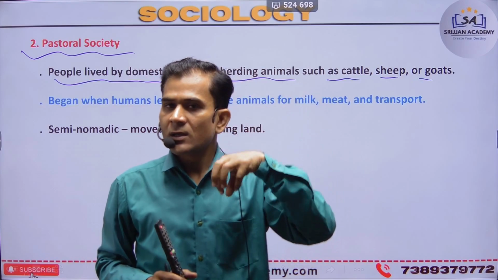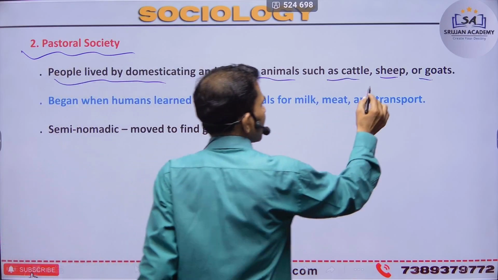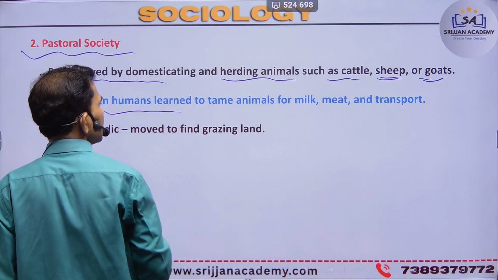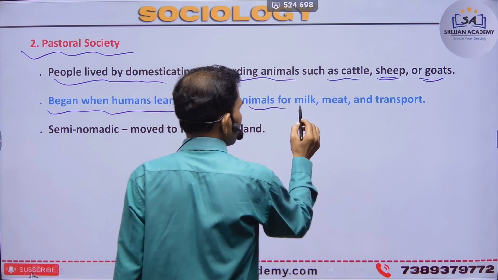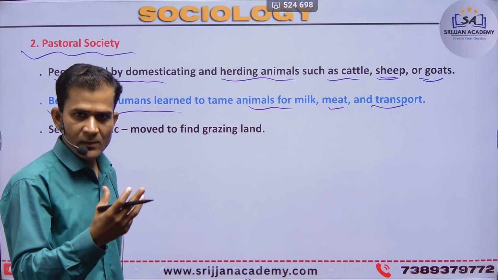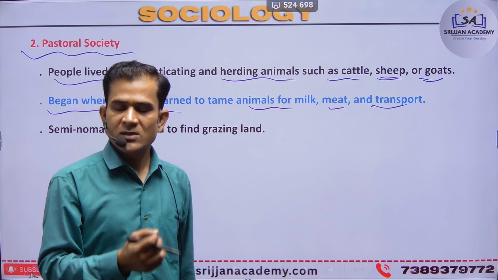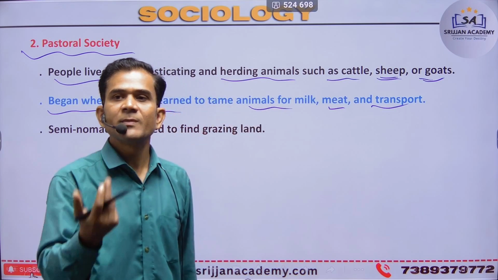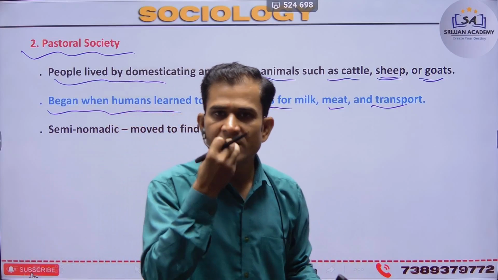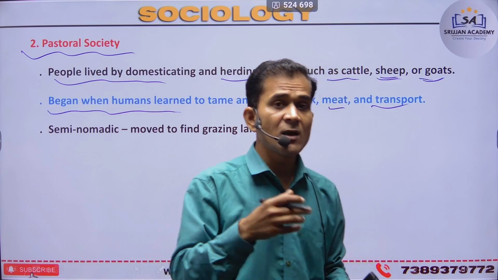So when the need arises, many people keep animals like sheep and goats, beginning when humans learned to use animal milk, meat, and transport. Some people get milk, some animals provide milk, and animals provide meat. So this fills the basic need of eating, food. Milk can be created as energy, and meat is physical energy.